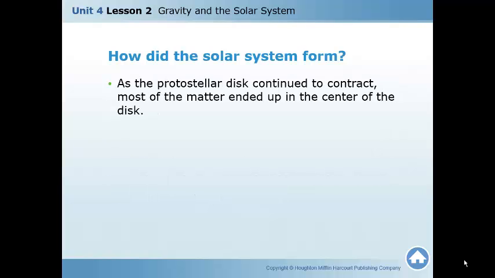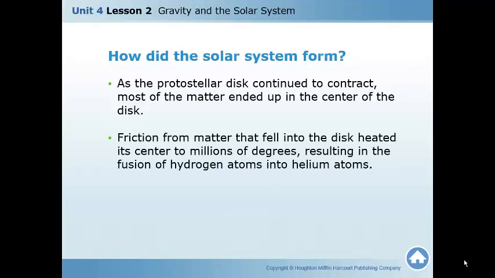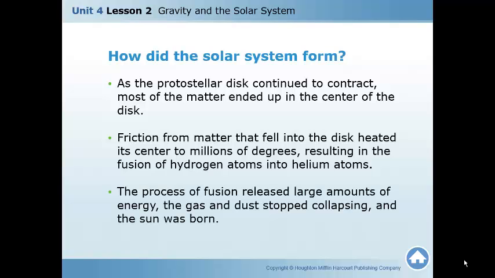As the protostellar disk continued to contract, most of the matter ended up in the center of the disk. Friction from matter that fell into the disk heated its center to millions of degrees, resulting in the fusion of hydrogen atoms into helium atoms. And the process of fusion, remember we've talked about fission is when atoms break apart. Fusion is when they're coming together. That released large amounts of energy, and the gas and dust stopped collapsing, and the sun was born.